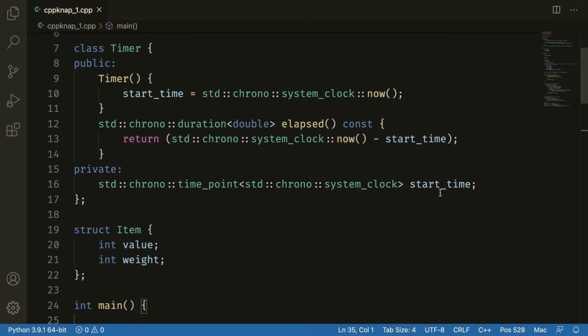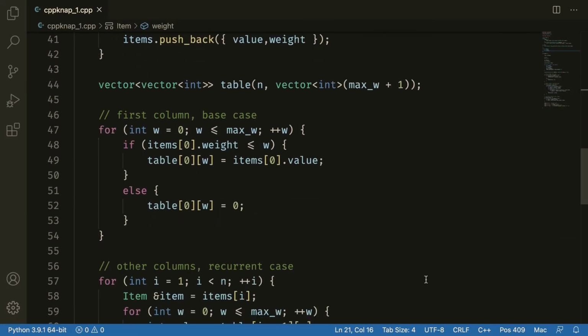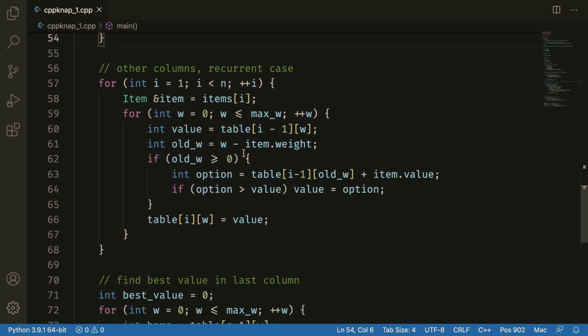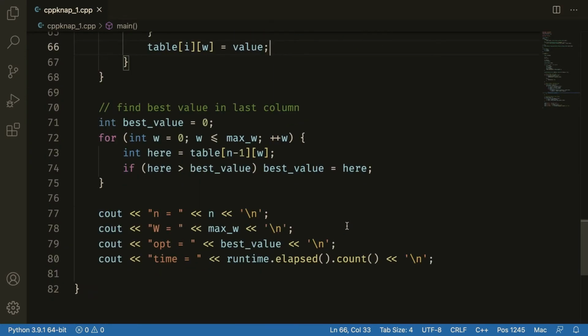Here's the basic version. Same idea, a class for items, the base case, and now we do need to set all the zeros by hand because C++ doesn't do that for us by default, and the for loops. Here we also have the nested arrays, the right way around again. And in preparation for playing with the recurrence a little bit later, we don't just look at the table n-1, w at the end, but we check the entire last column to see where the highest value is. That's not really an optimization, that's just a slightly different way of doing things. Don't worry about it. So how fast is this?